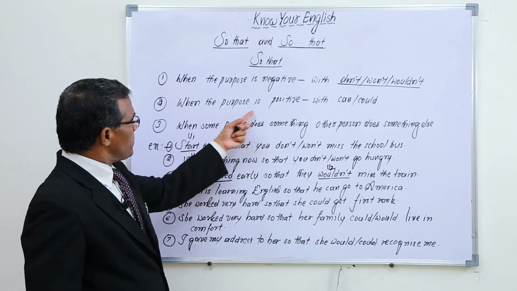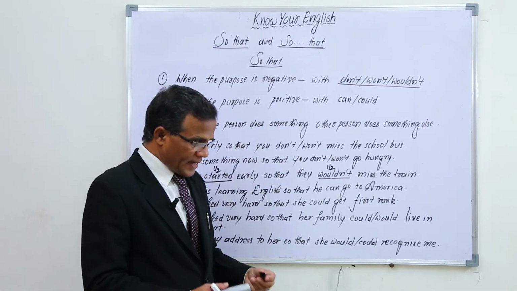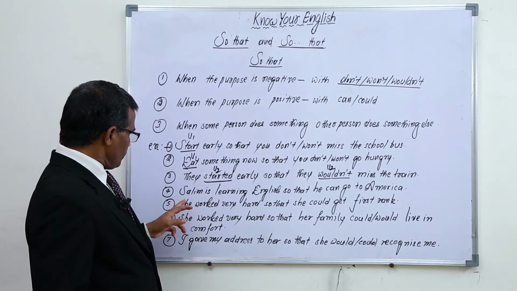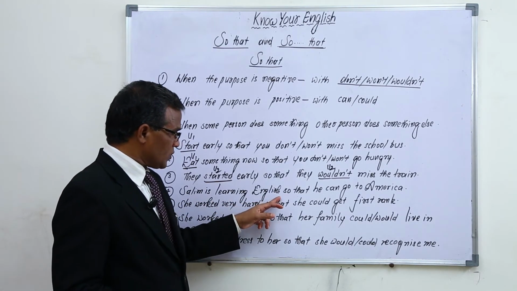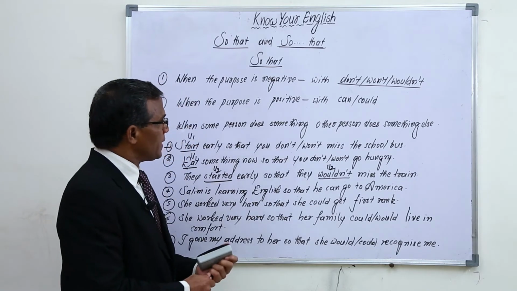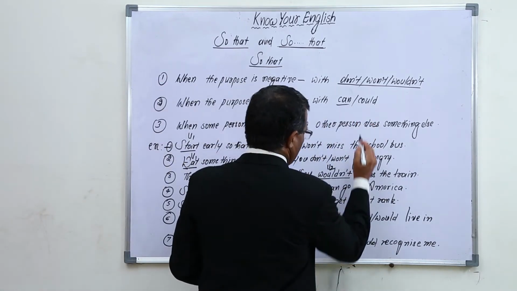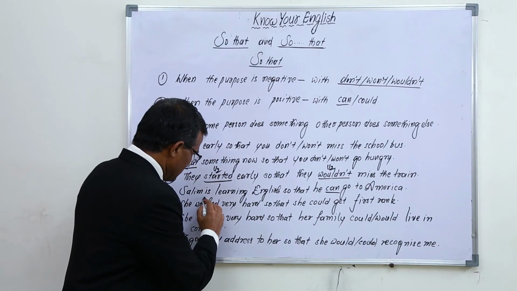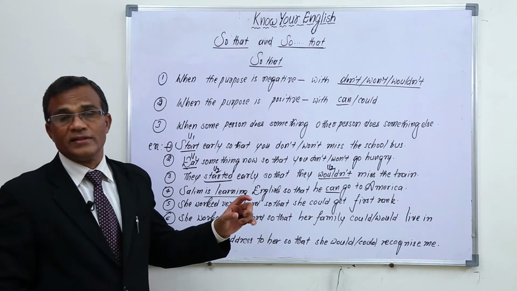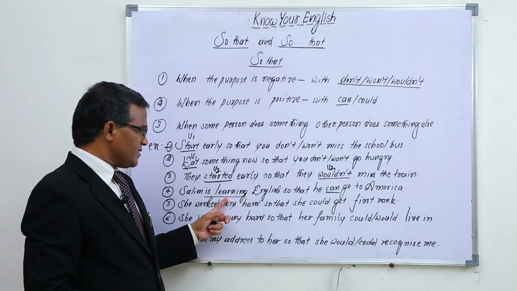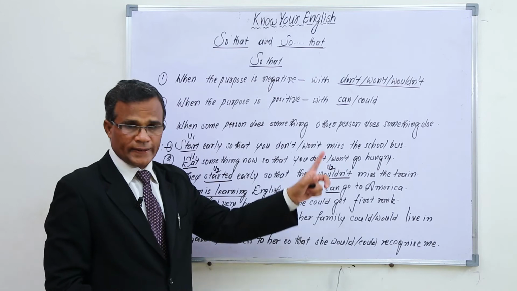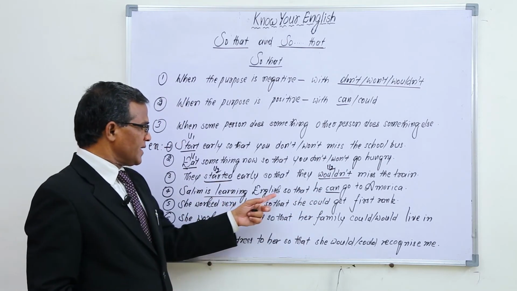And now, when the purpose is positive, with can and could, we use so that. Salim is learning English so that he can go to America. Salim is learning indicates that it is in the present tense. When it is in the present tense, can. When it is in the past tense, we use could.